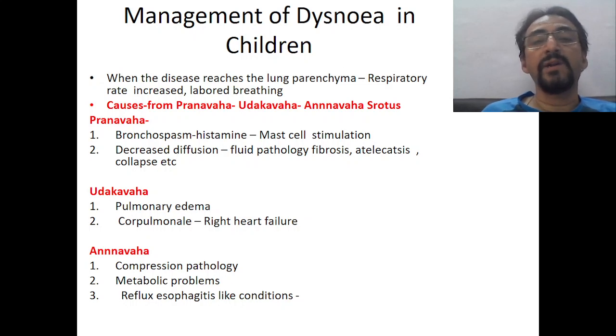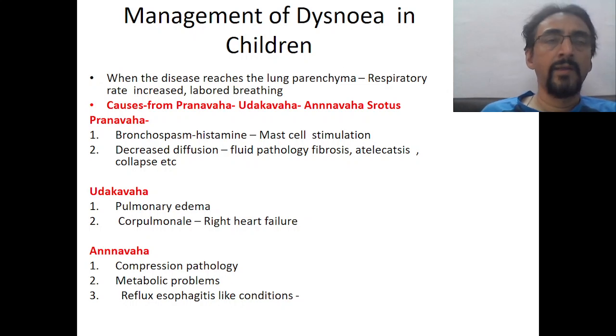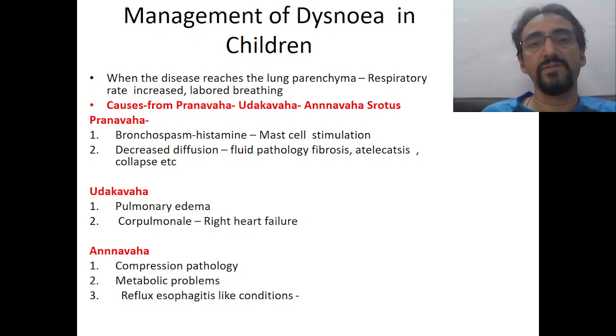Now, causes of Shwasa or dyspnea, respiratory distress, may be from three different systems. According to Ayurveda, it is from the Pranamahashrotas, Udakavashrotas and Annamahashrotas. If you look into Pranamahashrotas, bronchospasm of the bronchial muscles because of histamine release or mast cell stimulation is a major cause. One more cause from the Pranamaha for dyspnea is decreased diffusion of oxygen. Because of some fluid pathologies, fibrosis, atelectasis or some other problems, hydrothorax, hydropneumothorax, there is a disturbance in the exchange of oxygen from the lung alveoli into the blood. So that may also definitely lead to dyspnea. These are the two important causes from the Pranamahashrotas.